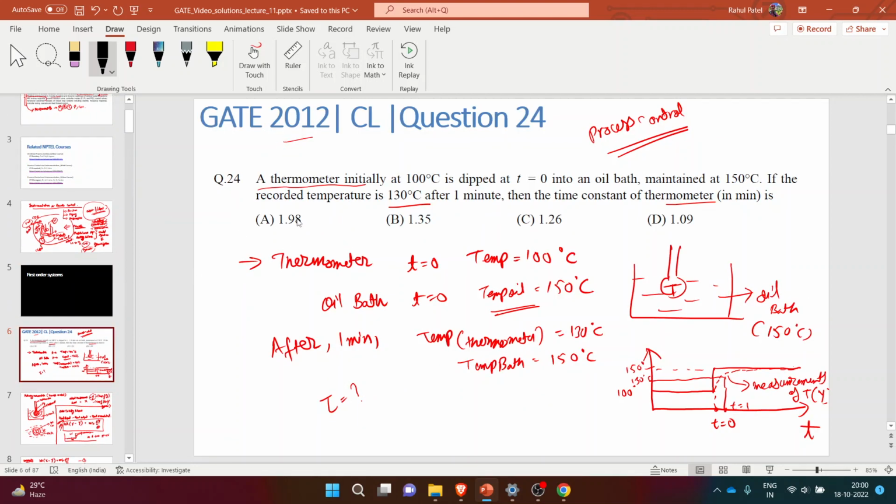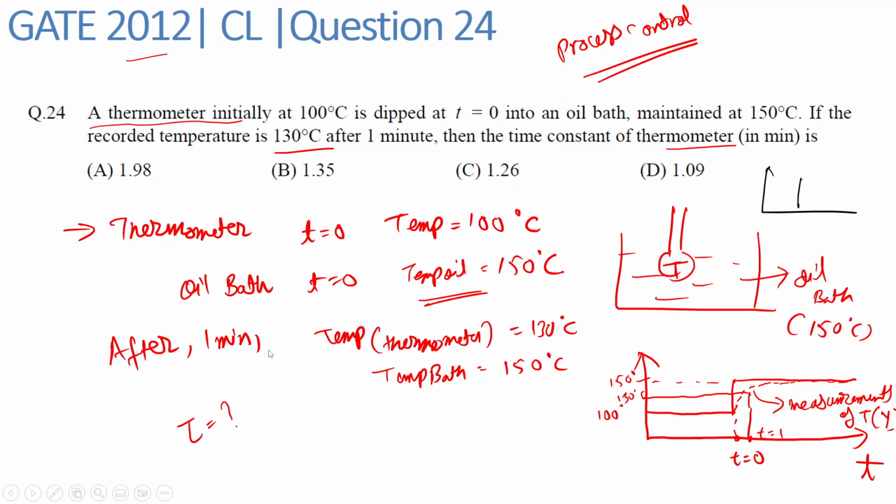So in this question, we have been given that from the plot you can see that the temperature was initially 100 degrees Celsius and then we are increasing it to 150 degrees Celsius, and the temperature of the surrounding won't change. So from the plot we can see that the temperature is being maintained at 150 degrees Celsius. That is the step input.